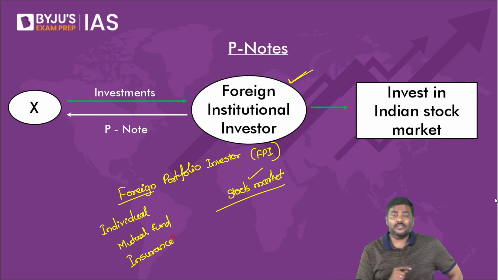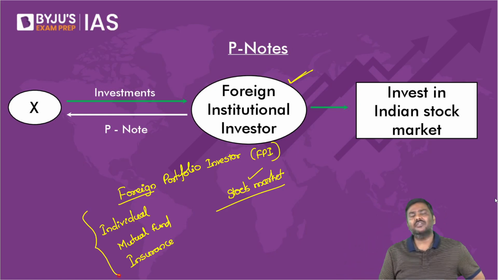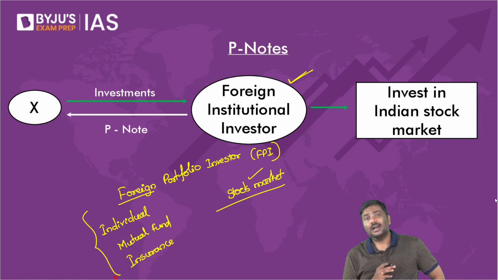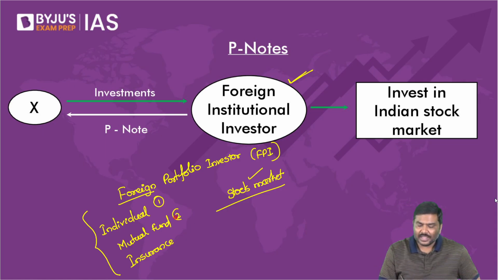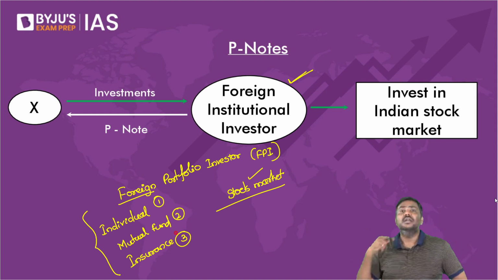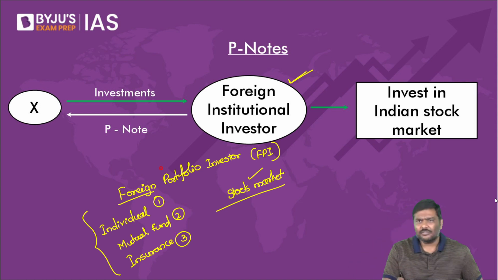Now, understand the difference here. All of these examples that I've given, all of them collectively are referred to as FPIs. But please tell me, how many of them are institutions? Again, these are just examples. There are many more types of investors, but all of these are foreign portfolio investors.